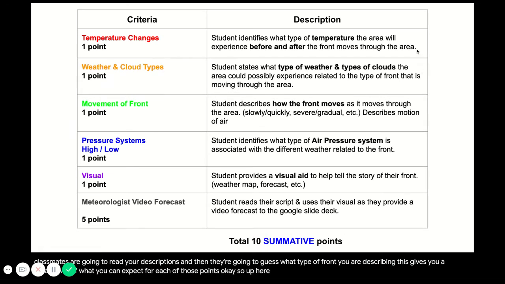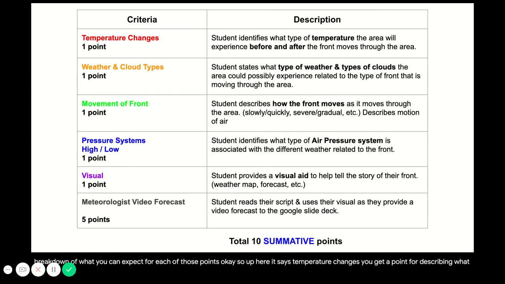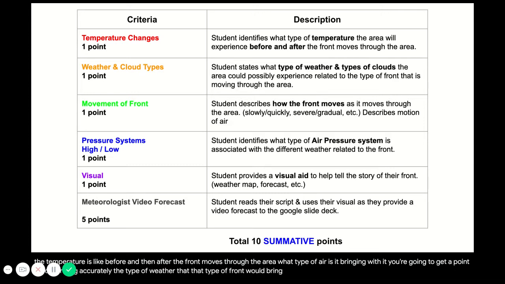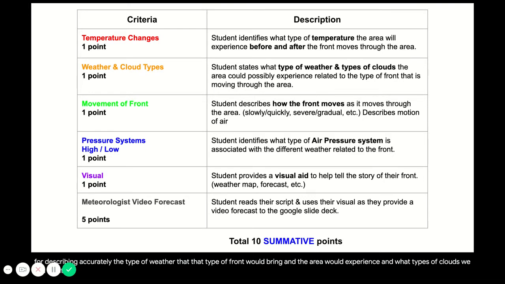Okay, so up here it says temperature changes. You get a point for describing what the temperature is like before and then after the front moves through the area. What type of air is it bringing with it? You're going to get a point for describing accurately the type of weather that type of front would bring and the area would experience and what types of clouds we can mention. Remember, using your notes. I have all of that listed in there.